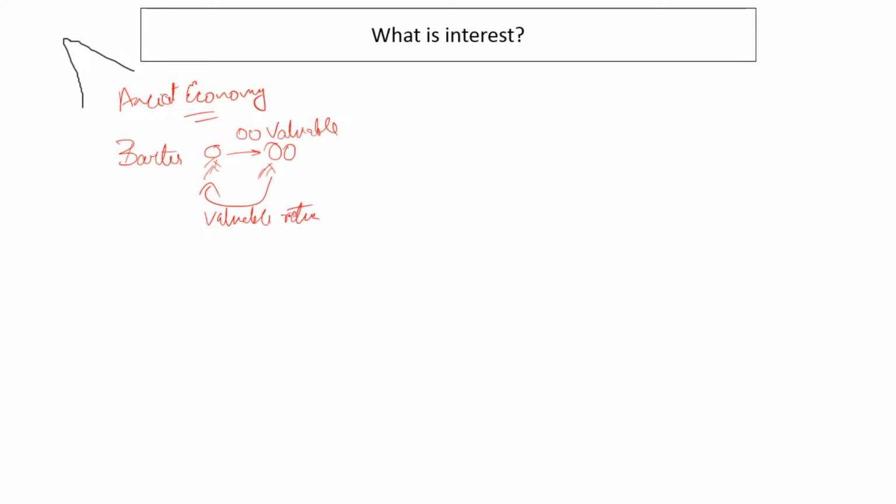After the medieval period, when the economists tried to understand how the economy works, the first time borrowing came into effect was when there was an increase in population, right?